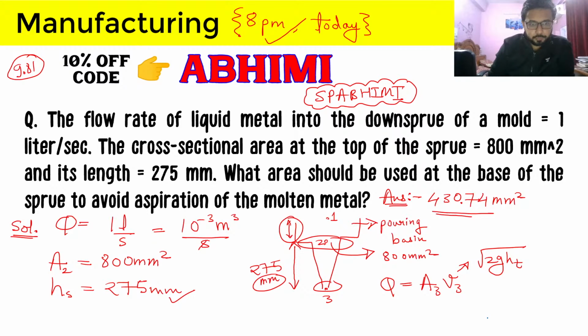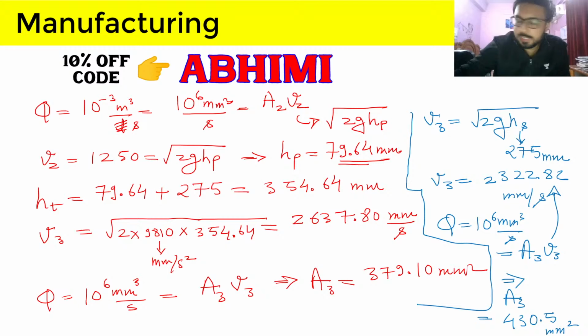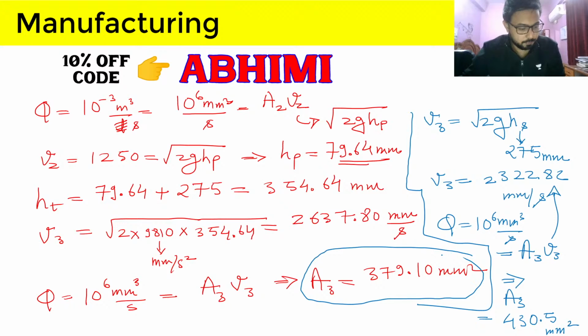Let me just check one more time, is this question giving any assumption that we have to neglect the pouring basin height? So I think no assumption is given here, only sprue length is given. So the correct answer will be this one, 379.10. This should be the correct answer.